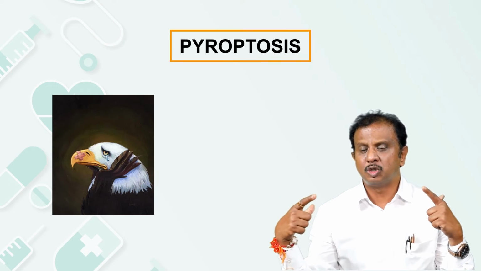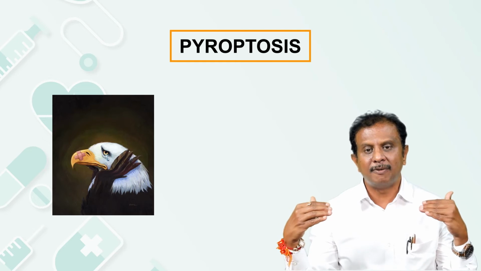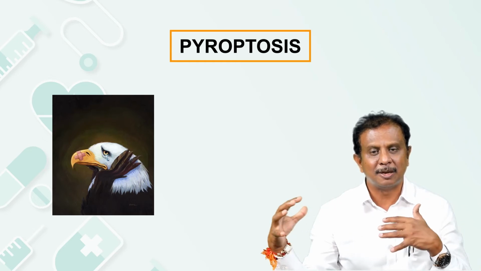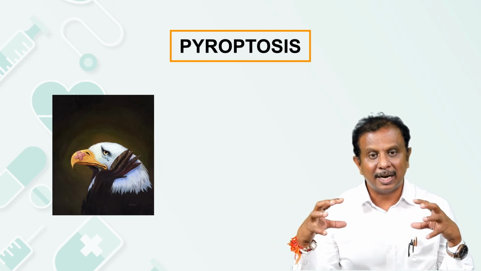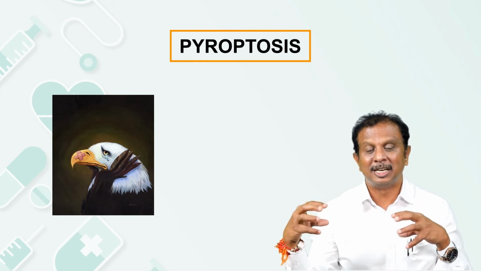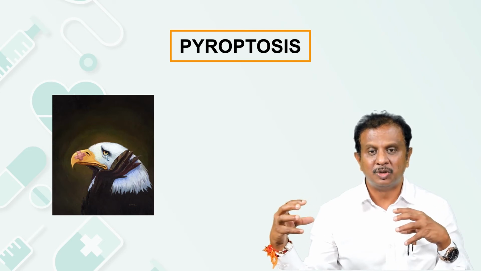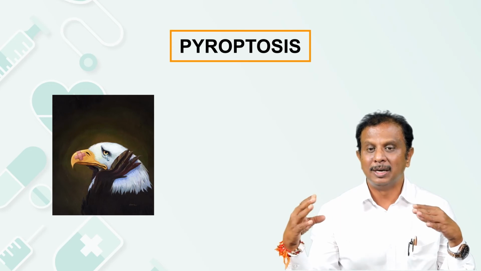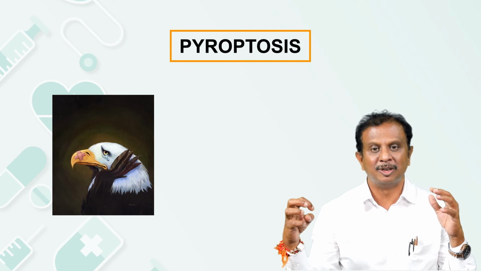Pyroptosis. Many bacteria can straight away cause damage to the cell membrane and kill the cell. This is the process of necrosis. At the same time, bacteria can activate the cytoplasmic sensor, and that is what we mean by inflammasome. Remember, this inflammasome can activate caspase 1, and caspase 1 breaks the pro-interleukin 1 protein and liberates lots of interleukin 1.